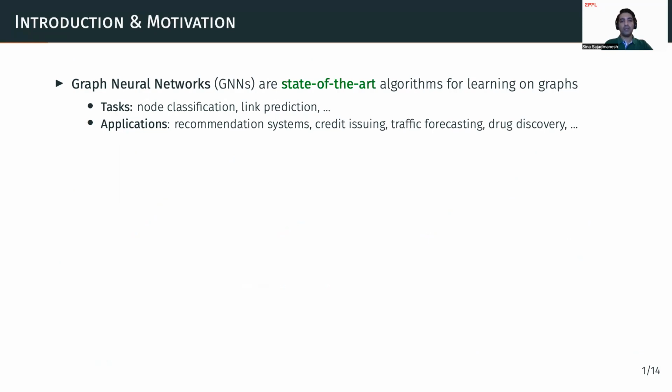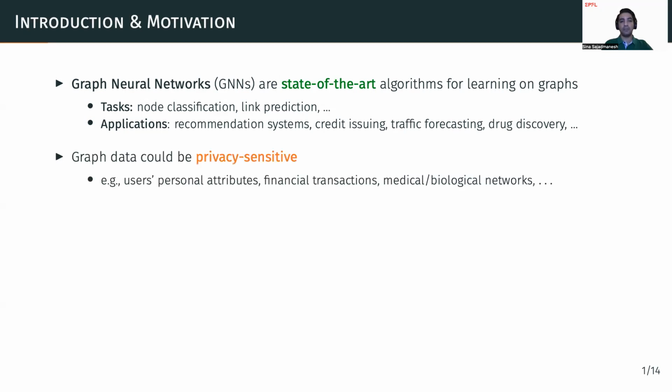Graph neural networks, or GNNs, have emerged in the last couple of years as state-of-the-art algorithms for learning on graph data. They are used in a variety of tasks, such as node classification and link prediction, and have numerous applications in fields like recommendation systems, credit issuing, traffic forecasting, and drug discovery, among others. As we increasingly use GNNs, one crucial aspect we need to consider is that graph data can often be privacy sensitive. For instance, it could include users' personal attributes, financial transactions, or even medical information.